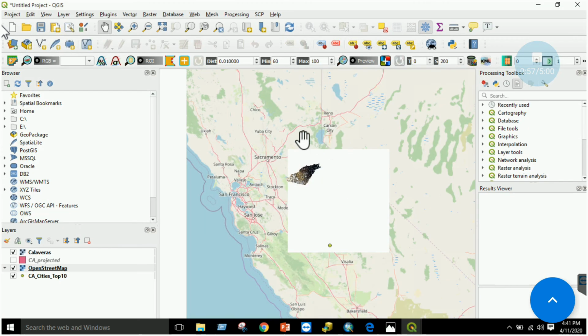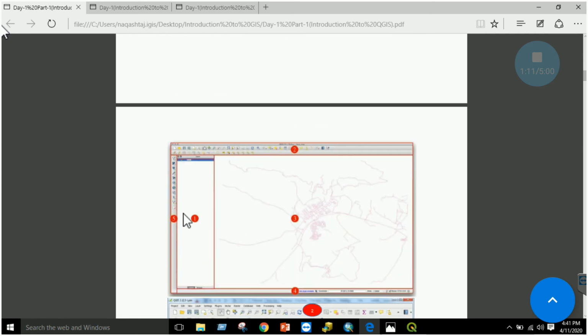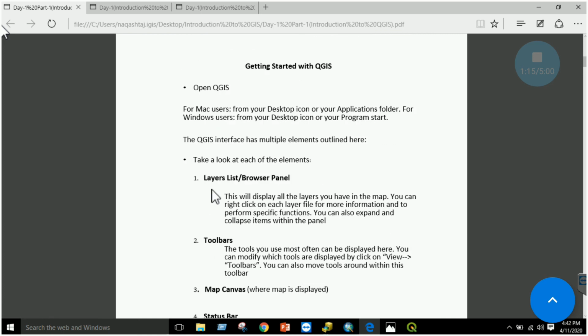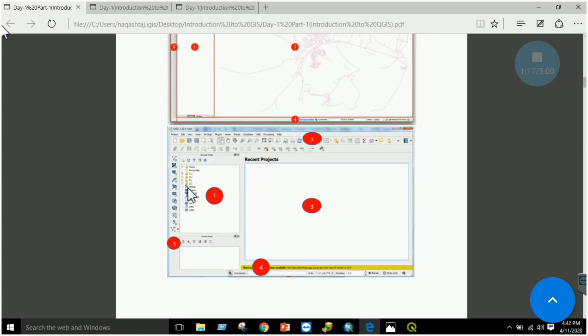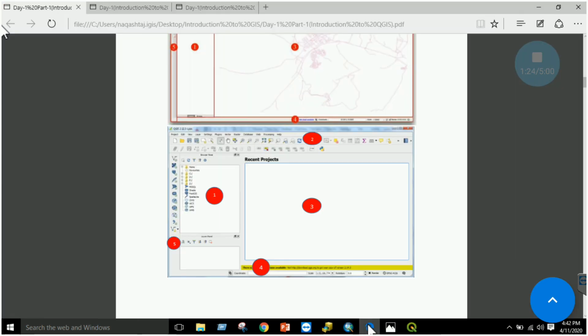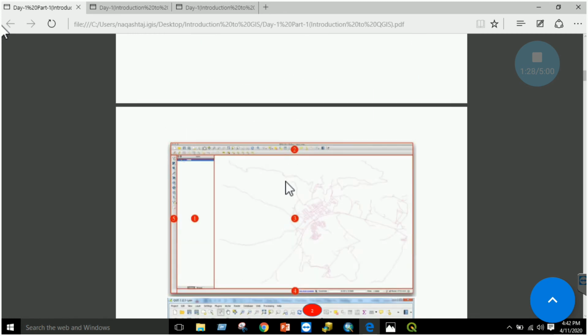Now we will see in detail what each section does and how to use it. So in QGIS, the first is the layer list or browser panel, toolbar, map canvas, status bar. Here it is, so you can see that this is our first section, the layers list. This is our layer list, right? The next section is the toolbar section, section 2.